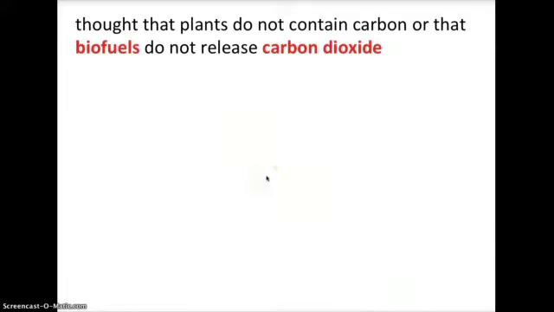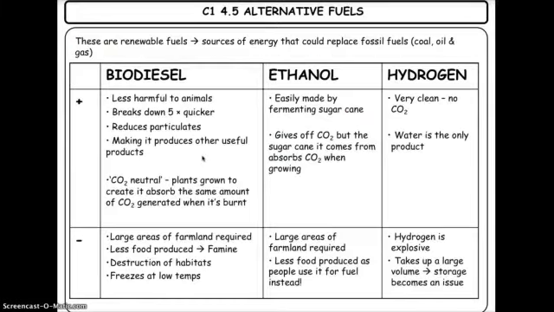Another thing that students thought is that plants, they didn't realise that plants contain carbon, and so if you've got a biofuel, which is using plants to produce energy, then they're still releasing carbon dioxide. So biodiesel is a really good resource from the point of view that we can talk about it being carbon neutral or CO2 neutral, because we're using carbon dioxide to grow the plant. They use carbon dioxide to grow, and then effectively we're just putting that carbon dioxide back in the atmosphere. But we're still producing carbon dioxide.